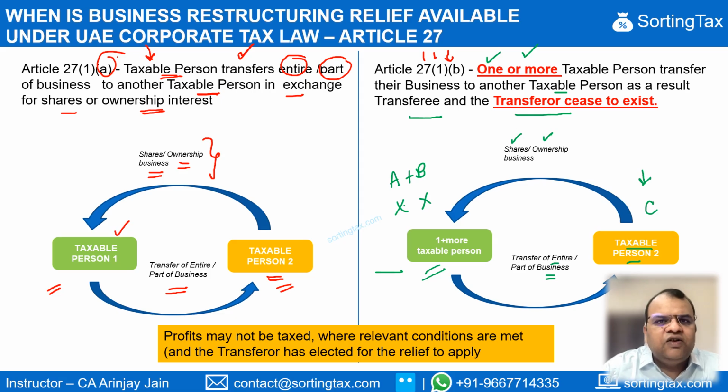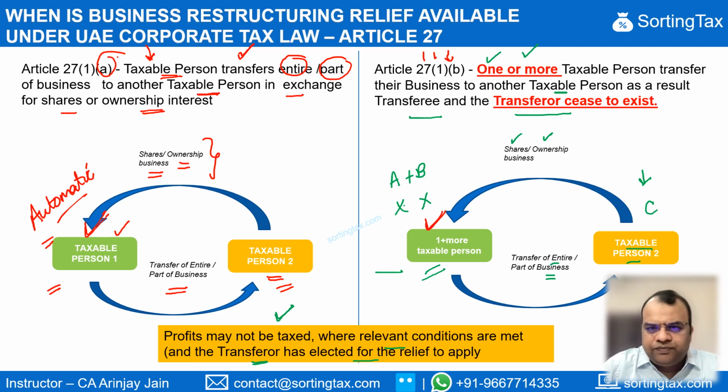If the conditions of Article 27 are satisfied, then the profits may not be taxed. So when you sell a business, normally the profits that you get will be taxed. But if you meet the condition of the business restructuring relief, then the profits may not be taxed, provided the relevant conditions are met and the transferor has elected for the relief to apply. So this relief is not automatic. The transferor has to apply for this business restructuring relief.